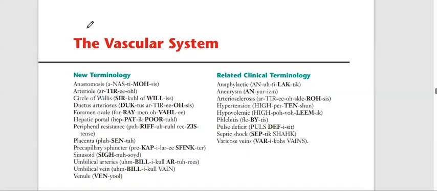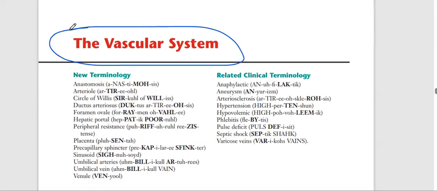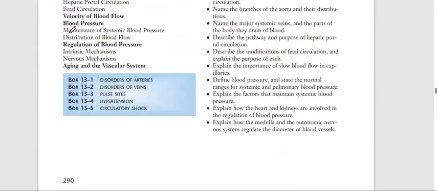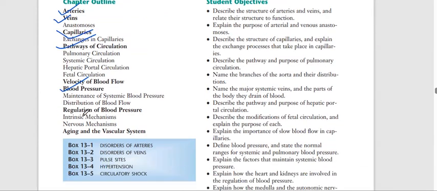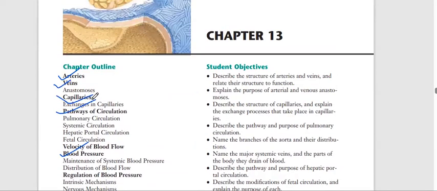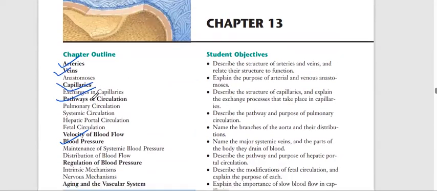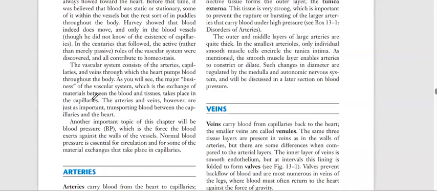So today we will discuss the topic called the vascular system. In the vascular system, we are going to study arteries, veins, capillaries, and how the circulation occurs. Okay, and what is blood pressure. All these important things we are going to discuss in this chapter. So let's start.